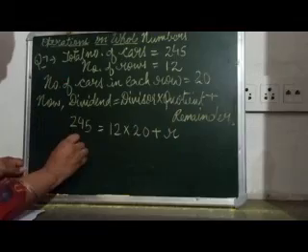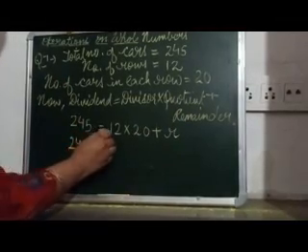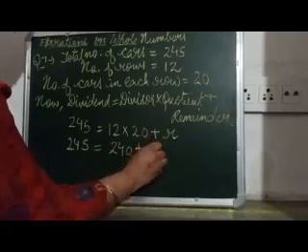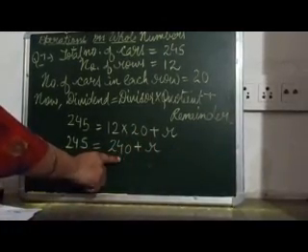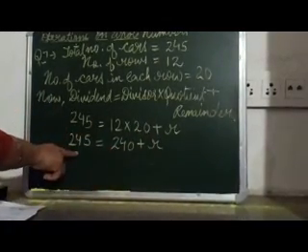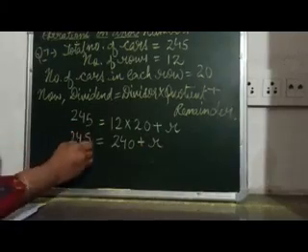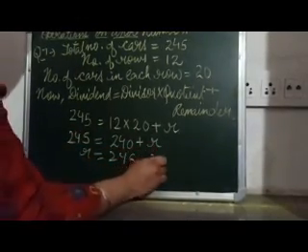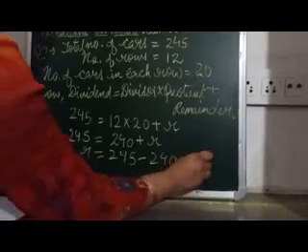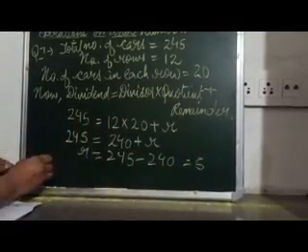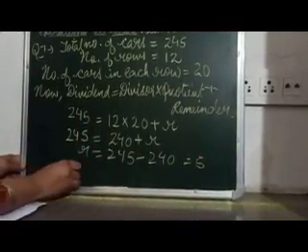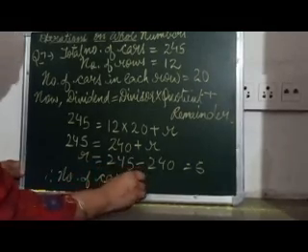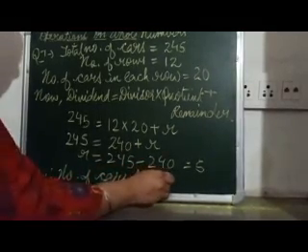Now just solve it. This is 240 plus R. Now here it is in addition, so if we take it to the other side it will become negative. So R equals 245 minus 240 equals 5. So therefore number of cars that are left is equal to 5.